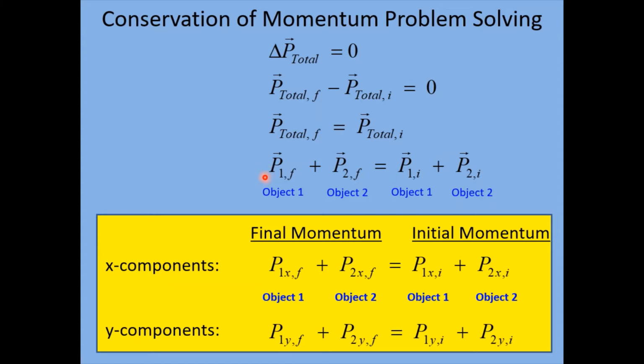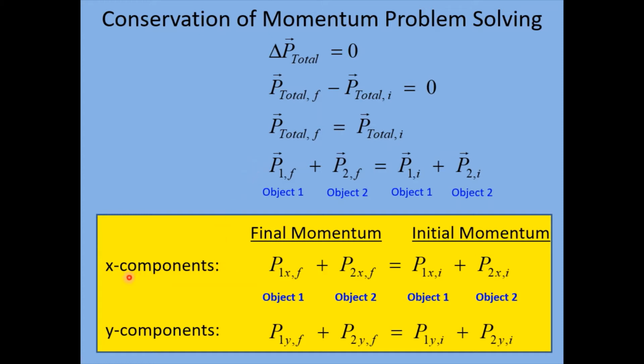And obviously, remember that momentum, P, is equal to mass times velocity. So that's usually what we're going to deal with, the masses and the velocities. Now, one thing we have to take care of here is that these are vector quantities. So remember, when we want to add vectors, we can't just add numbers together. We have to deal with their directions as well. So typically with momentum problems, we're going to deal with components. And later on in this lecture, I'll show you how we do a two-dimensional conservation of momentum problem.